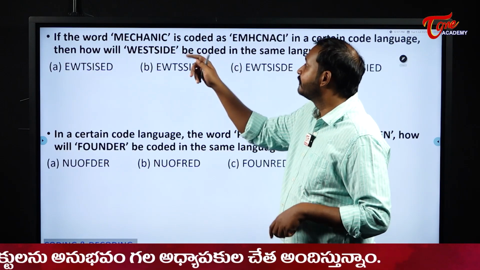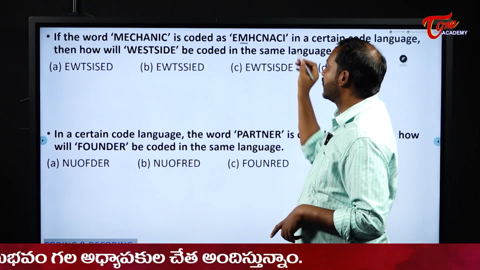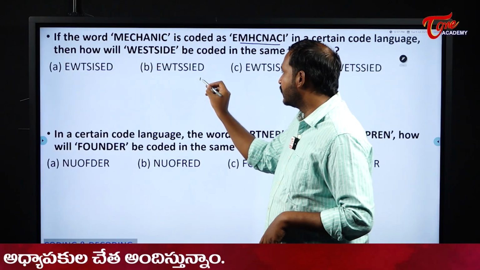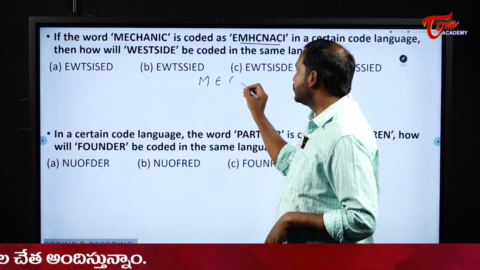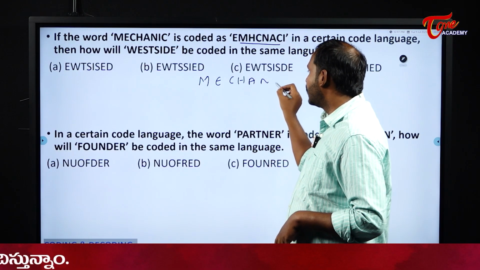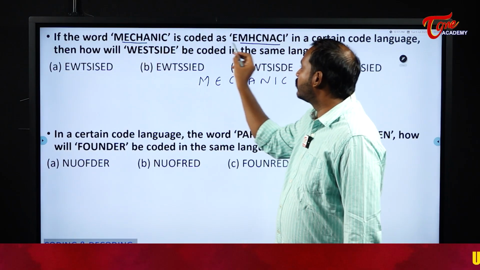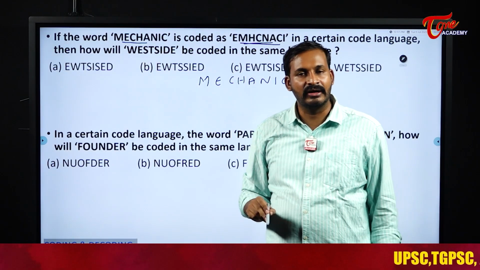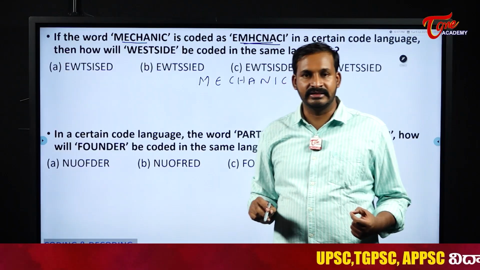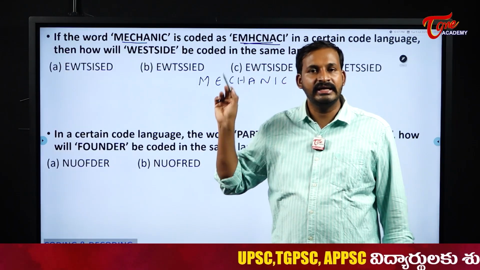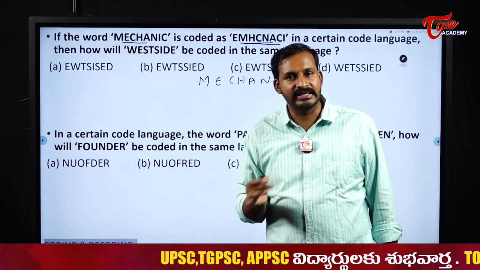Now, please see this one. Mechanic is coded something like this. MECHANIC. Please observe here, does my word and my code contain the same letters or not? Yes, sir, it contains the same letters. That means what is happening here? Internal shuffling is happening here.